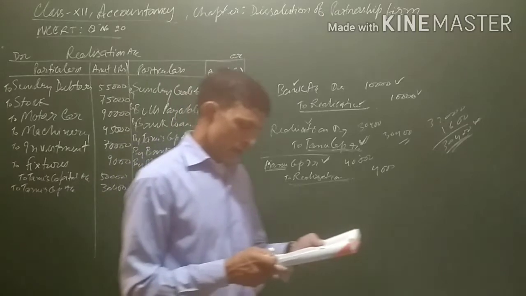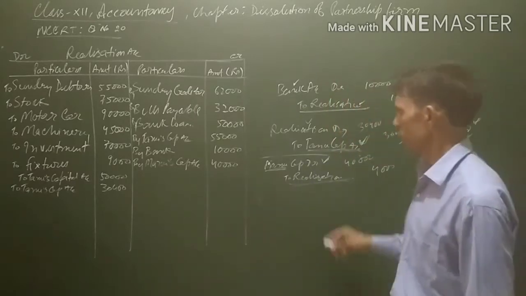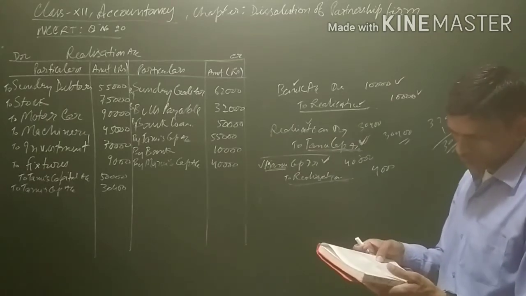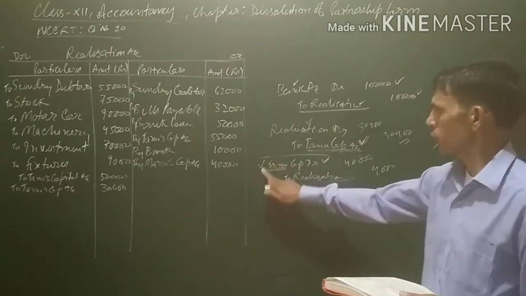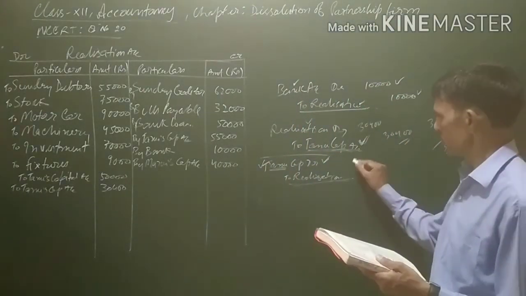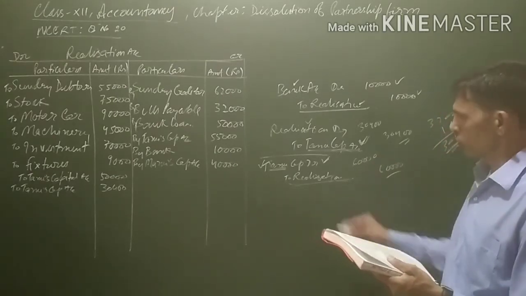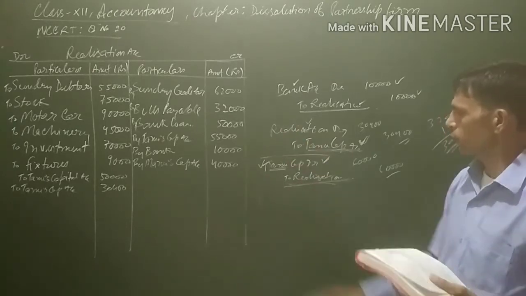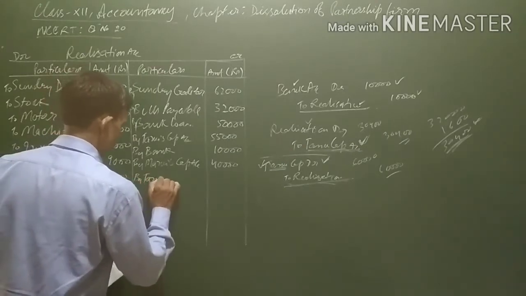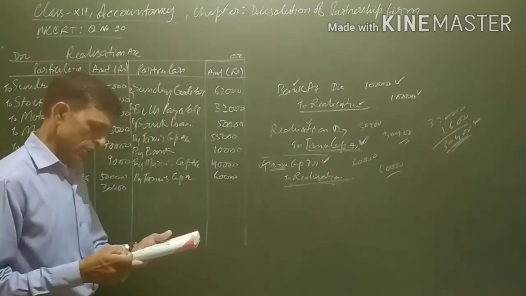30,400. Next is motor car was taken over by Tanu for 60,000. Again the partner is taking an asset. If a partner takes an asset, his capital account will be debited. Since Tanu is taking the motor car, Tanu's capital account will be debited with the amount of the motor car, that is he is taking the motor car at rupees 60,000. So entry for this will be Tanu's capital account debit to realization account 60,000. On the credit side of realization account we will be writing by Tanu's capital account 60,000 for the motor car which he has taken over.